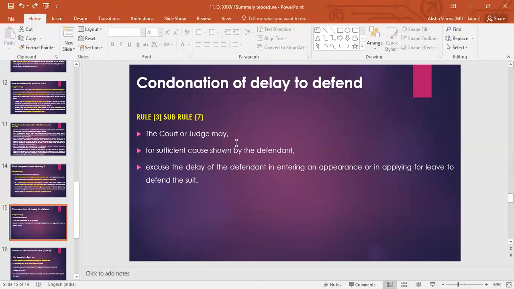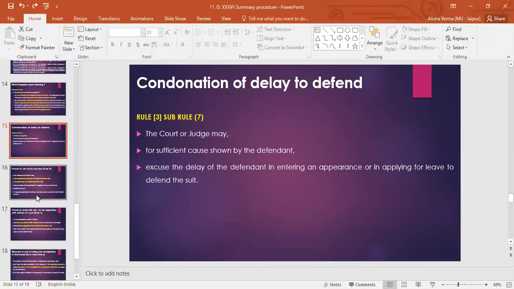Let's move on to the next slide, which is rule 3 sub rule 7. This says condonation of delay to defend. If the defendant could not appear because of some sufficient reason and could not apply for leave to defend, then if he shows sufficient cause to the court and the court is satisfied, the court can entertain that application, set aside that judgment and hear the defendant in that case. So here is condonation of delay, sub rule 7, rule 3.